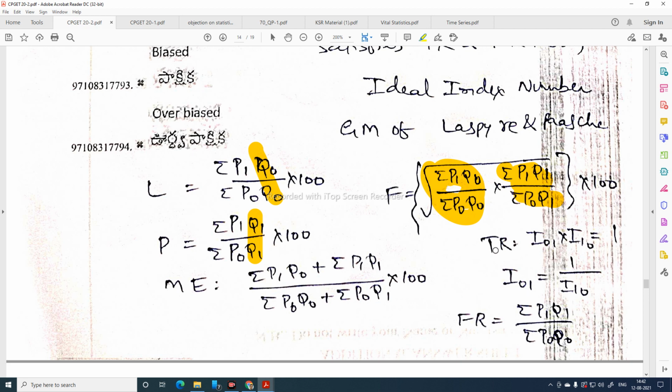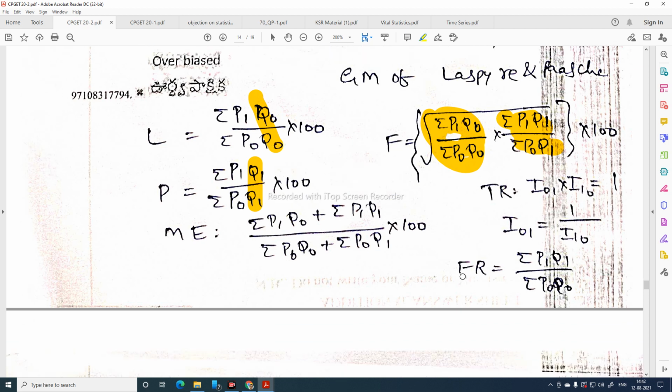The time reversal test: according to the time reversal test, I01 and I10 multiplied must be equal to 1, where I01 is the usual index number and I10 is the index number obtained by interchanging the base year as current year and current year as base year. The factor reversal test is the ratio of the value consumed in the current year divided by the value consumed in the base year.